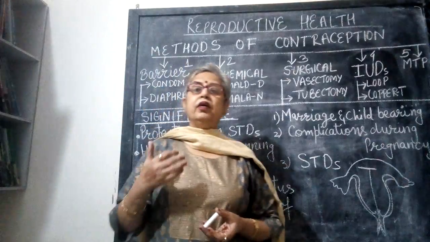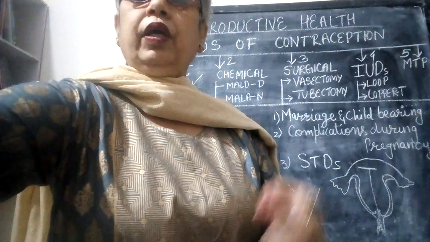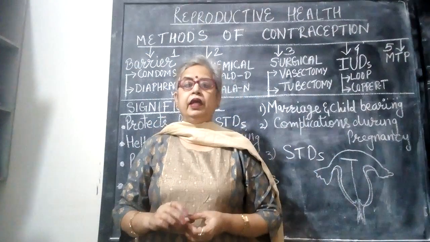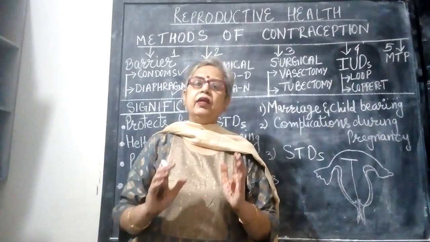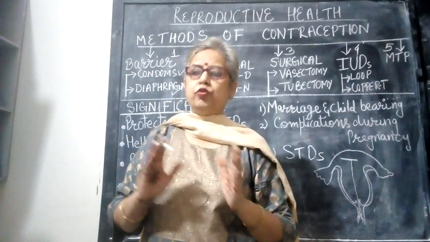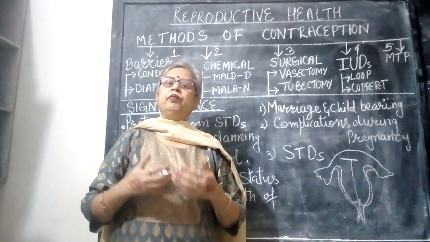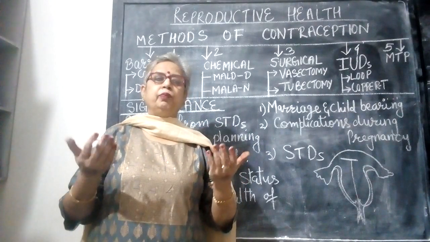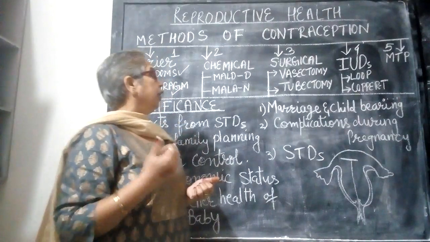Now, when does a human being become capable of reproducing? Human beings attain sexual maturity at puberty, that is generally at the age of 10 years to 13 years, right? This age may vary on the basis of genetic constitution, climatic conditions and diet.